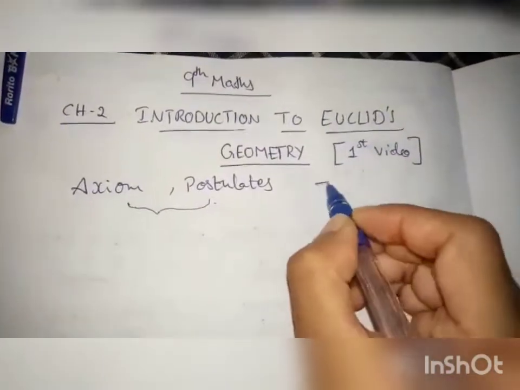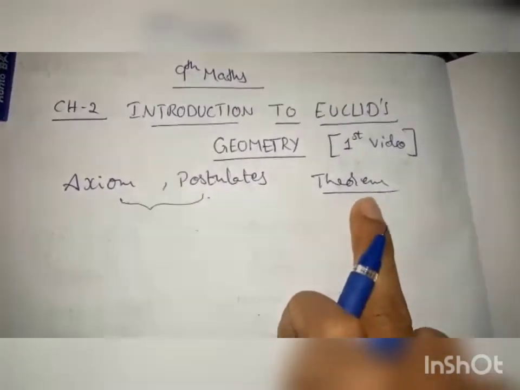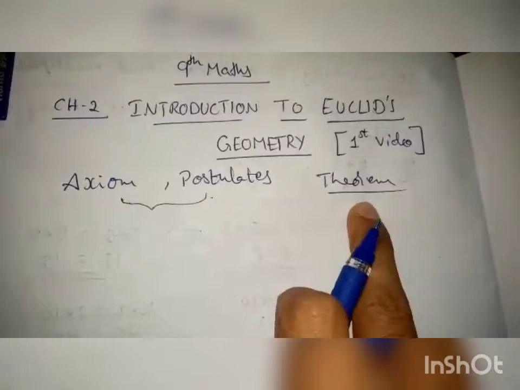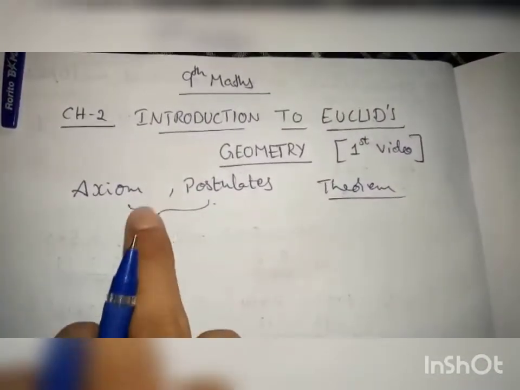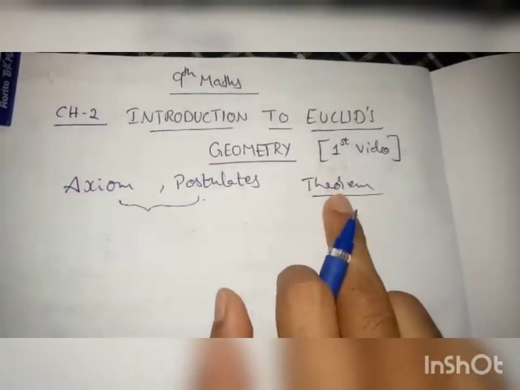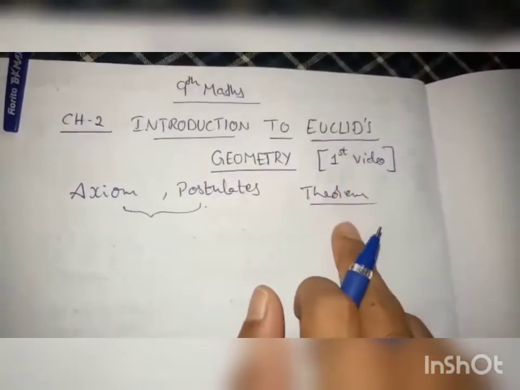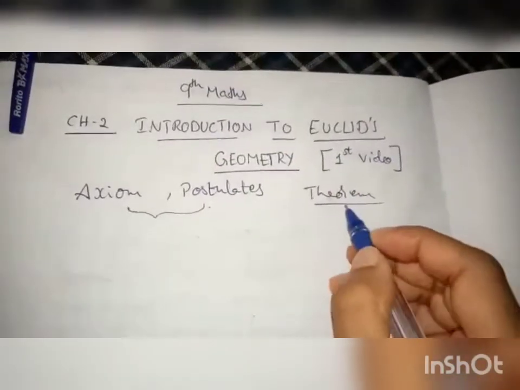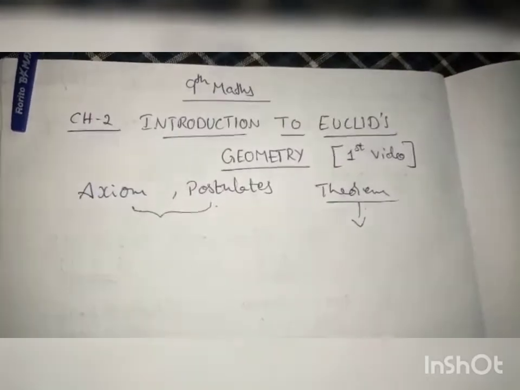So what is a theorem? A theorem is a statement which requires proof. This has to be proved, but axioms and postulates are obvious in nature, no need of proof. Theorems should have some proof, and while proving a theorem we will use axioms and postulates.